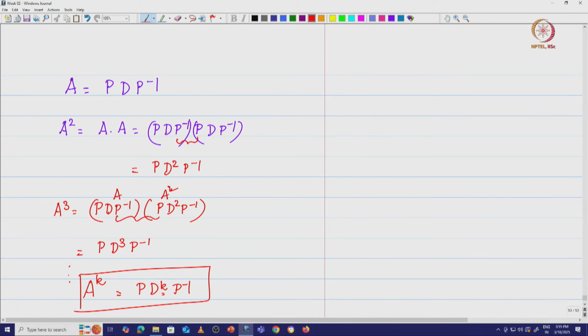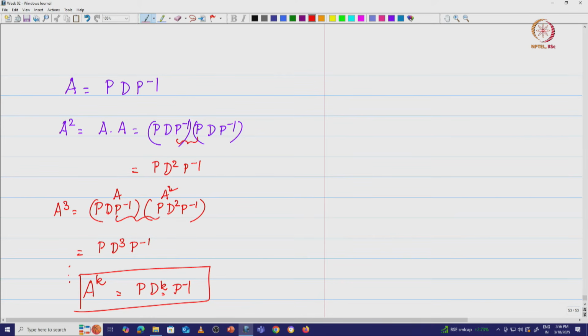If you have n eigenvalues for an n by n matrix, and in total, including the multiplicities, you have n eigenvectors, then you can always find A power k is equal to P D power k into P inverse, because P will be an n by n matrix where each of those n columns corresponds to the eigenvector associated with the eigenvalues, right. A power k is equal to P D power k P inverse, right.